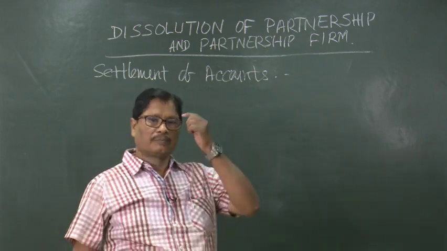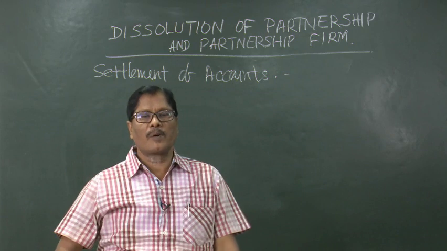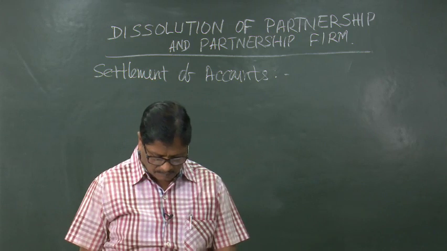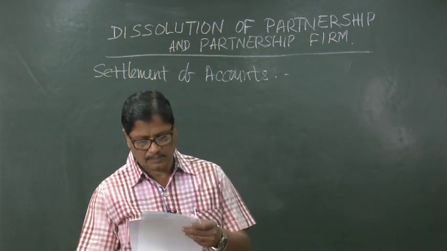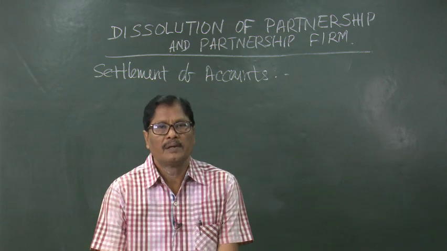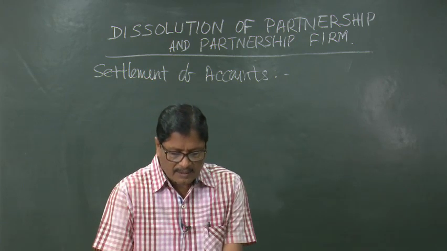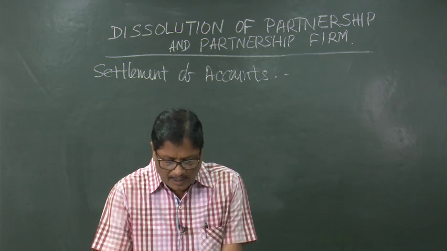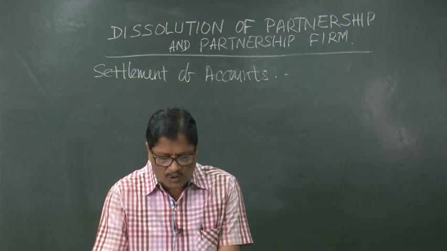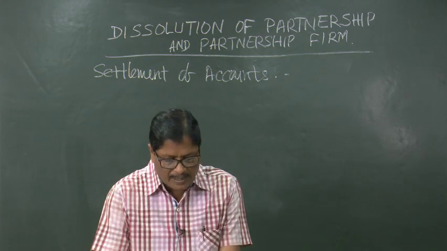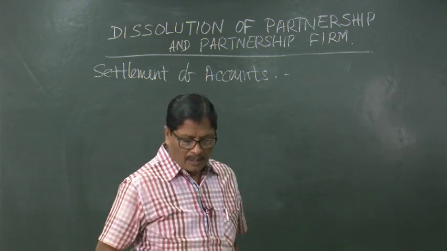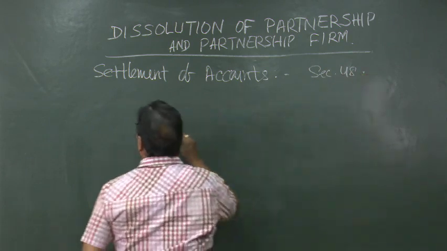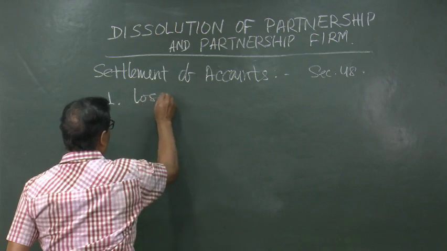At the time of dissolution of a partnership firm, how will the accounts be settled? First of all, the assets will be sold away and all the liabilities will be paid, that is, the claimants will get it. According to section 48 of the Partnership Act, the following rules for the settlement of accounts between the partners will have to be followed. First of all, loss, this is section 48. First of all, we will discuss loss.